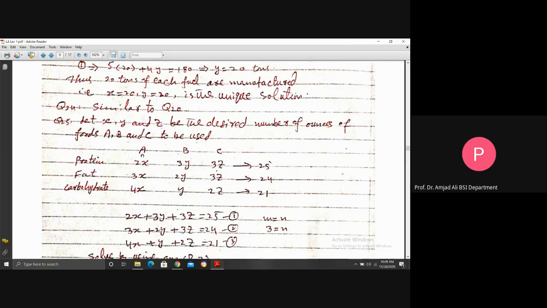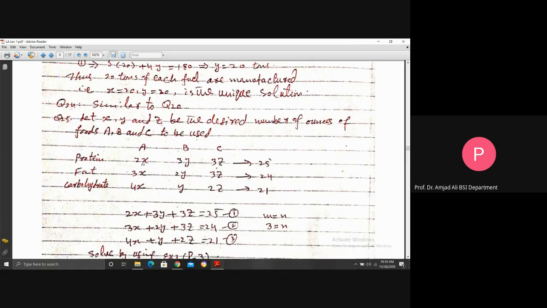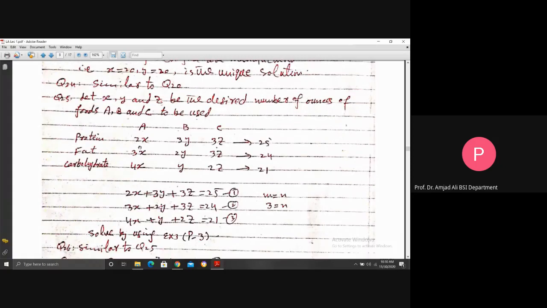Since 1 ounce of food A contains 4 units of carbohydrate, X ounces of food A contains 4x units of carbohydrate. Actually, 2 is the number of units of protein in 1 ounce of food A, and 2x is the number of units of protein in X ounces of food A.